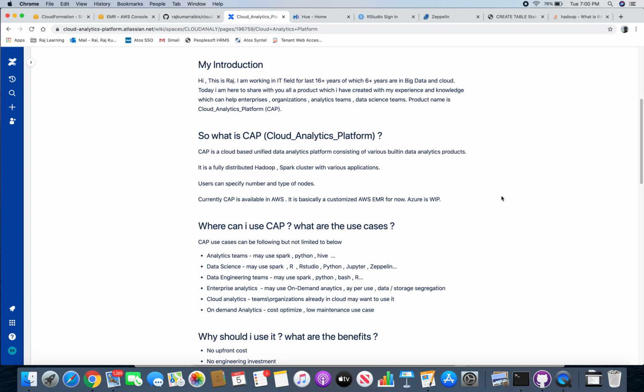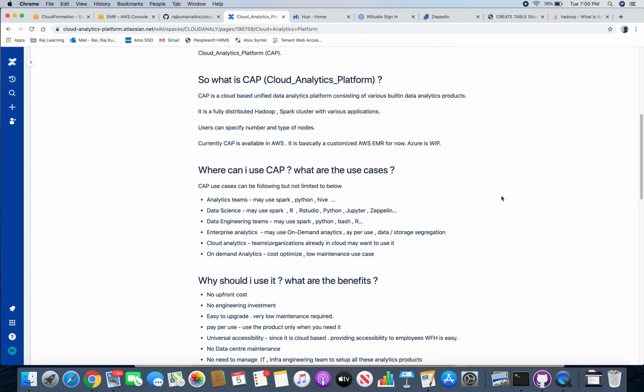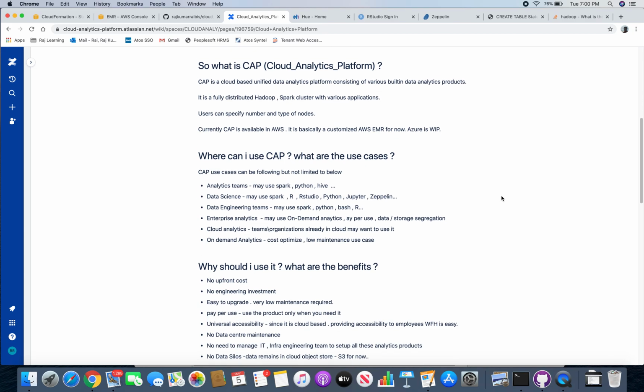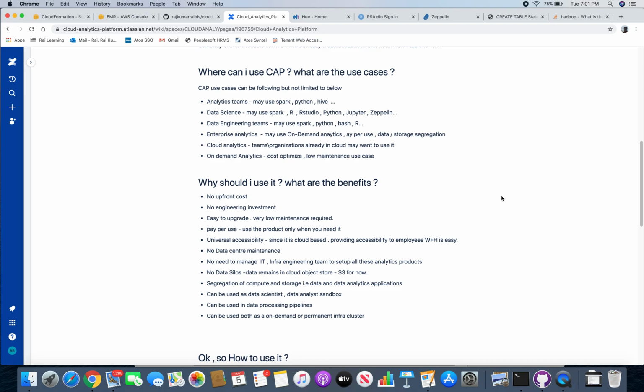Currently, CAP is available in AWS, but future plans are for Azure as well. It is basically a customized EMR. EMR is a Hadoop offering from AWS. It has some built-in tools on top of EMR like RStudio, and the future plan is also to add more tools like H2O, as per user request.